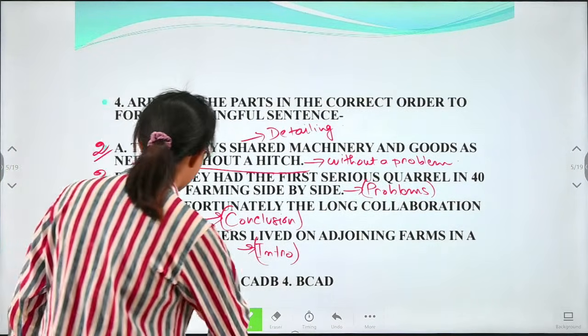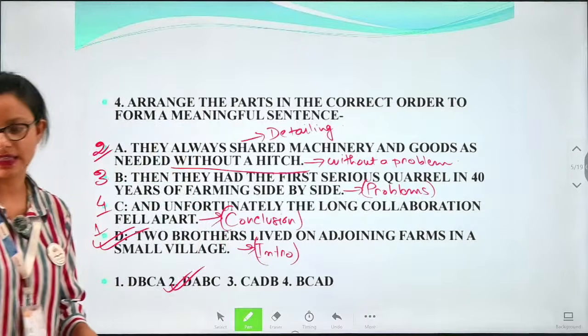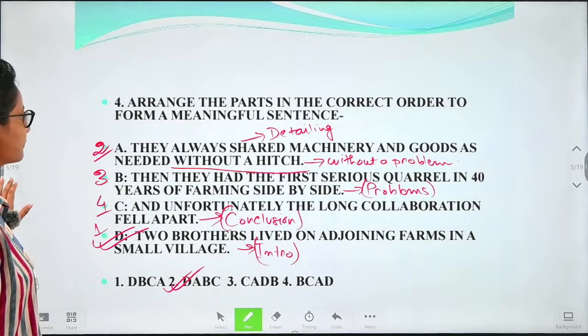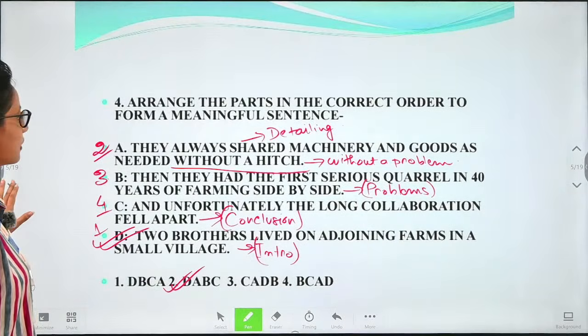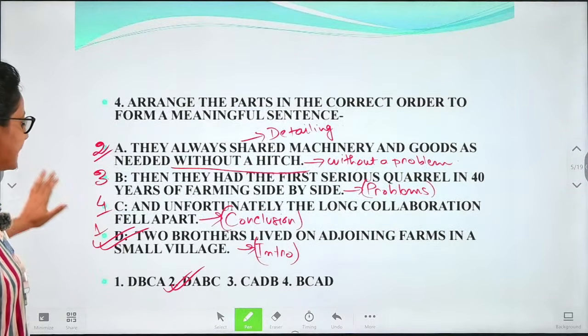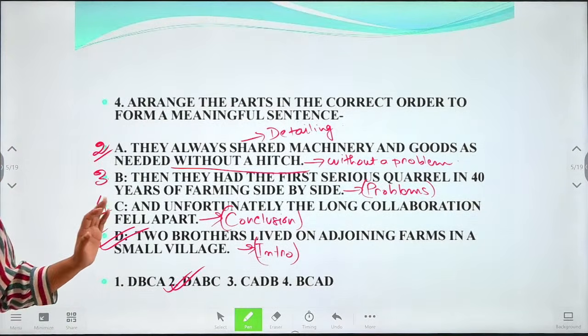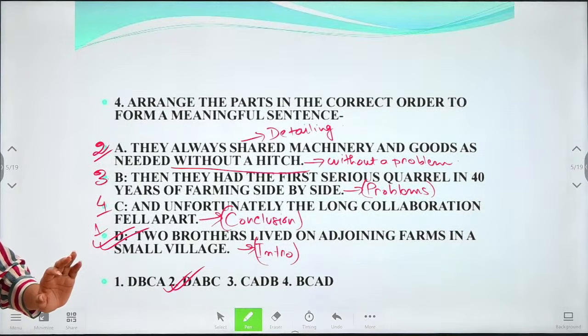So here we have got the answer as D, A, B, C. Next, so this is clear. We have got the answer D, A, B, C. Okay. So we'll see the answers. Try to answer the questions one by one.